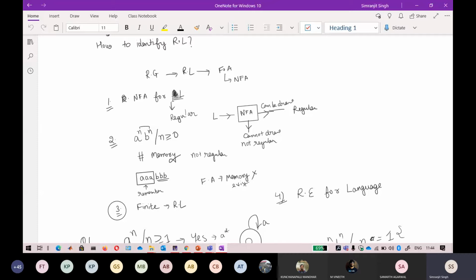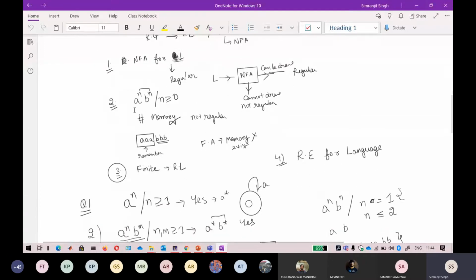If you remember, finite automata is an acceptor of regular language, and a finite automaton can only be drawn if the particular language is regular. Another thing: if some kind of memory is needed, keep that in mind, then you can directly say that this is not a regular language, because finite automata does not have an inbuilt memory.